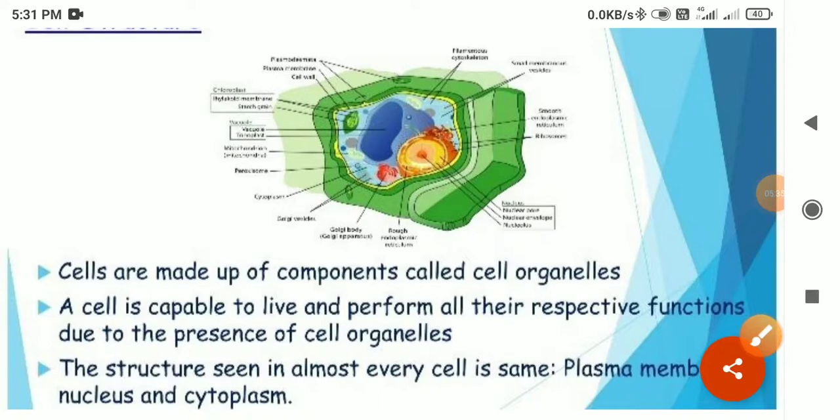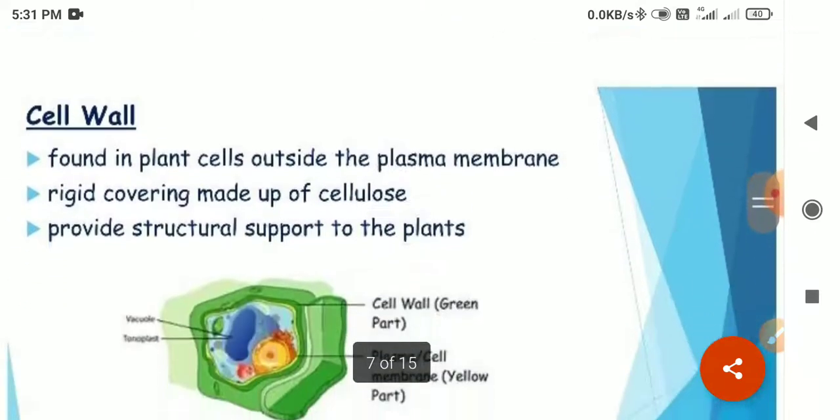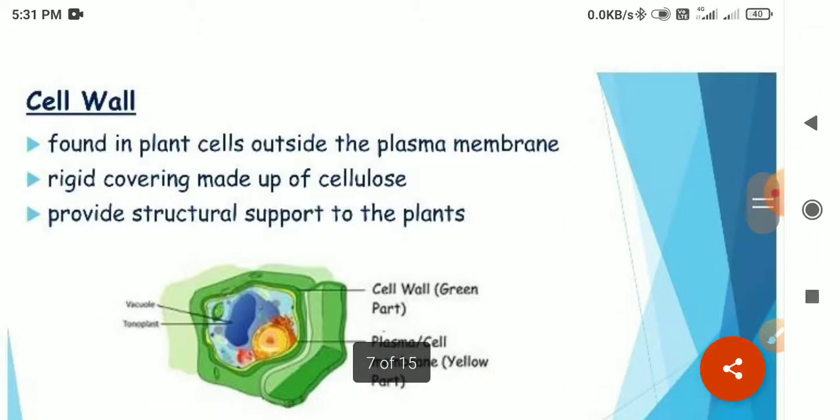So here you can see all the respective functions, all the metabolic activities to be done, they are all to be done by the cell organelles. Like here you can see there are different types of cell organelles, starting from the plasma membrane to the nucleus and to the cytoplasm. We will discuss all the cell organelles one by one, starting from the cell wall.